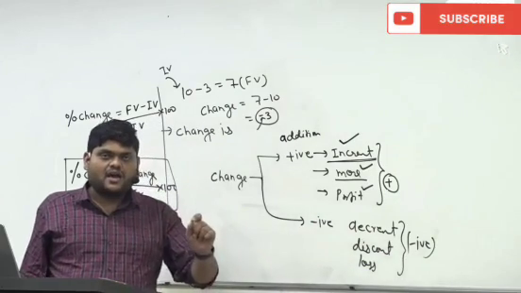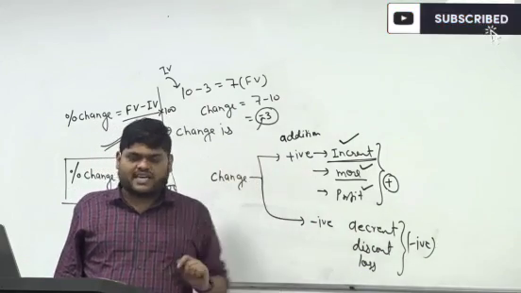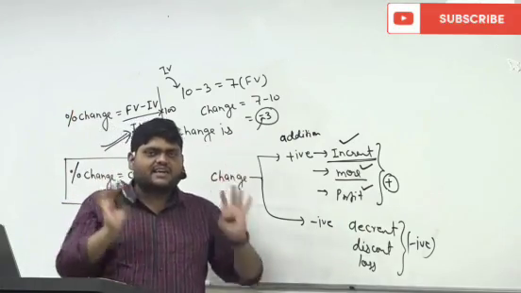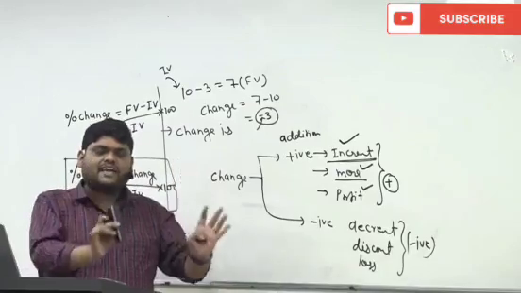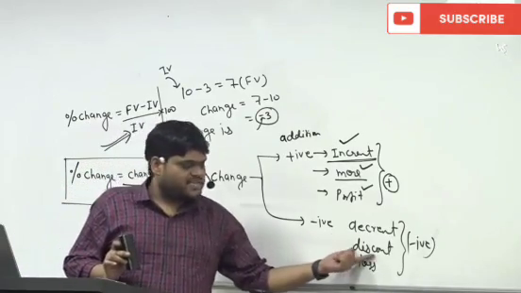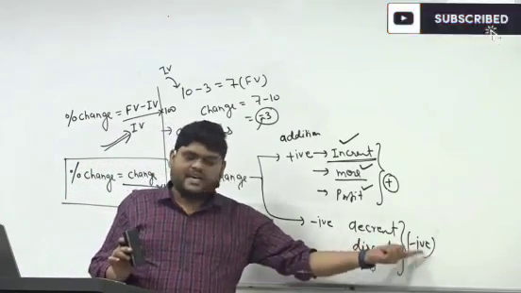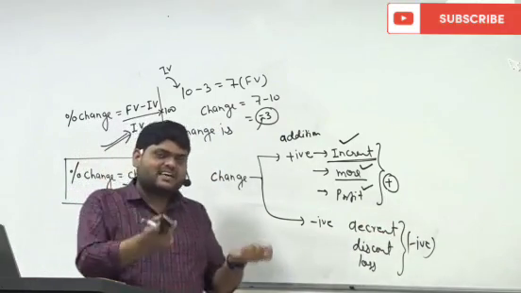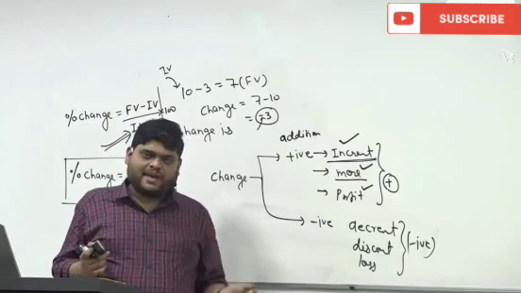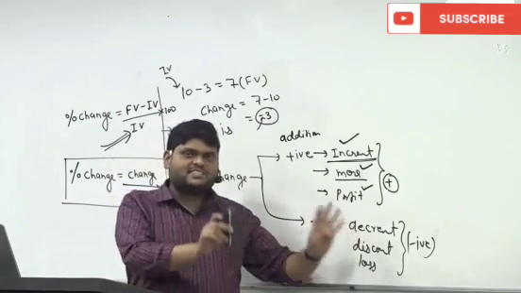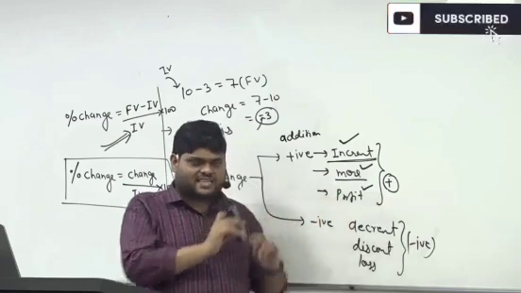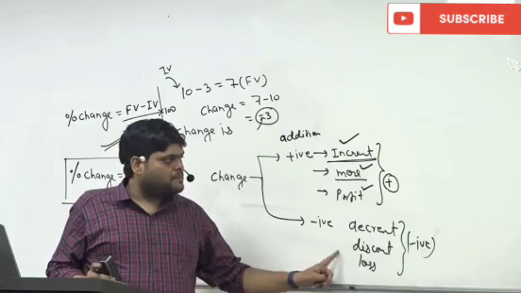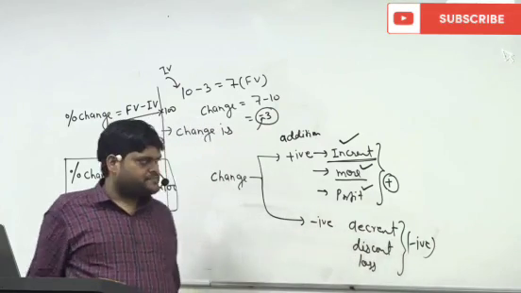If I say there is a discount of 20%, that means something is decreasing. Something is getting negatively changed, because discount means negative. Suppose I say my salary is decreased by 2,000, that means something is getting subtracted. So whenever these terms come, the simple meaning is negative.